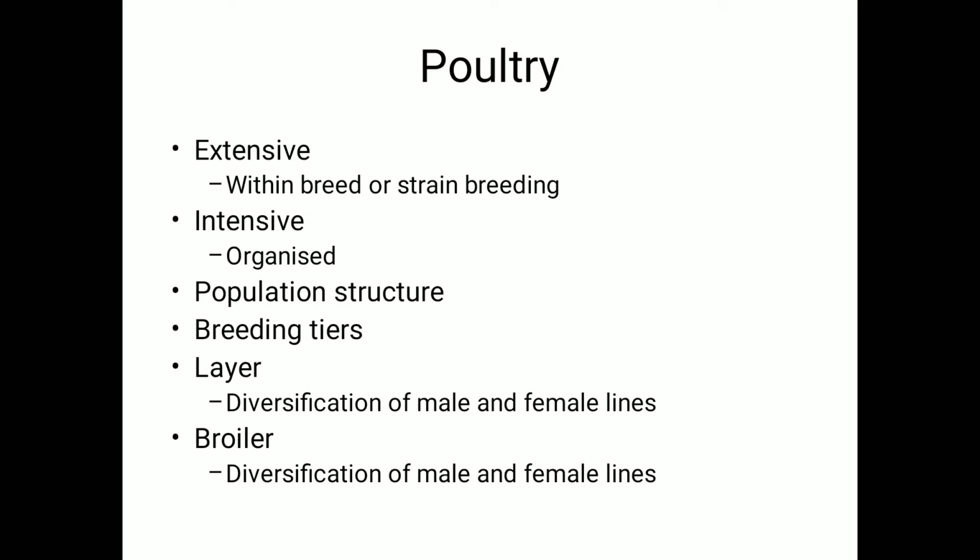And there is a lot of difference in the breeding strategy required for extensive poultry rearing and the modern intensive poultry. There is a lot of diversification and a lot of difference between the breeding priorities in these two sections. Okay, so these breeding tiers are there in the intensive organized poultry. Breeding tiers are clear cut in intensive poultry rearing, and they are not there in the extensive rearing. Their generations are overlapping.